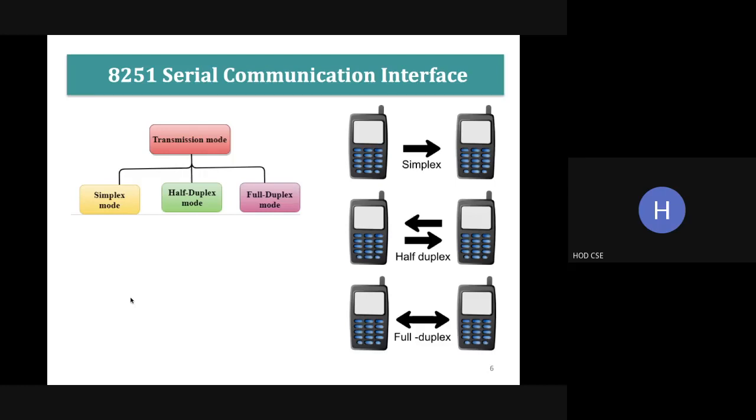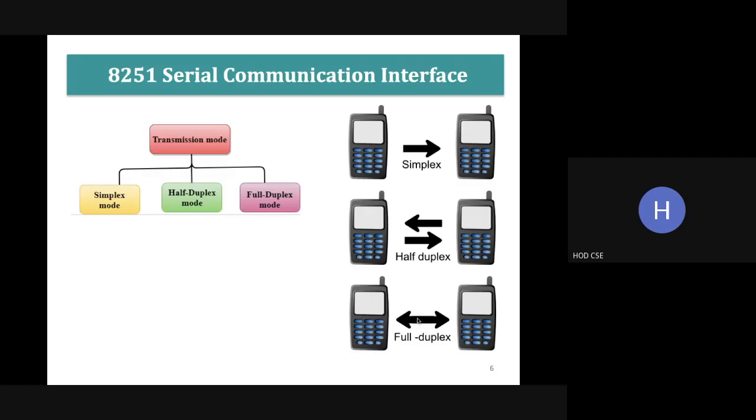From here we have the sender and the receiver, and at a time we can only receive the data. This is simplex transmission. Half duplex means two communication channels will be there, but at a time we can either transmit or receive. Both cannot be performed simultaneously in half duplex.